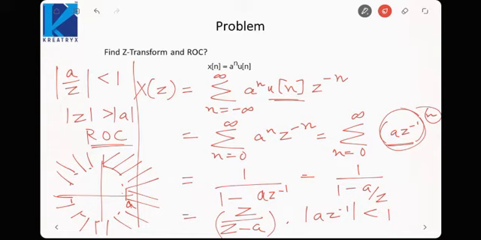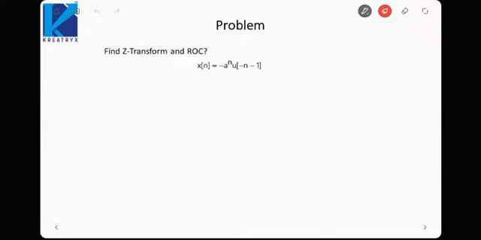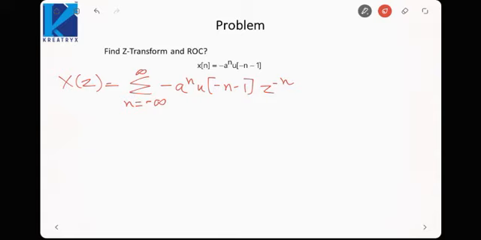So here, whenever we are finding the Z transform, we are making use of the infinite GP. Let us take another signal, this time minus a raised to power n u of minus n minus 1. So if we apply the Z transform again, X(z) would be sigma n equal to minus infinity to infinity of u of minus n minus 1 z raised to power minus n.